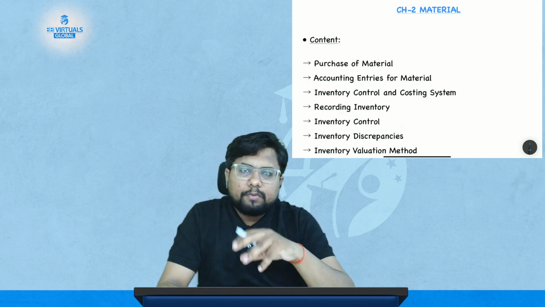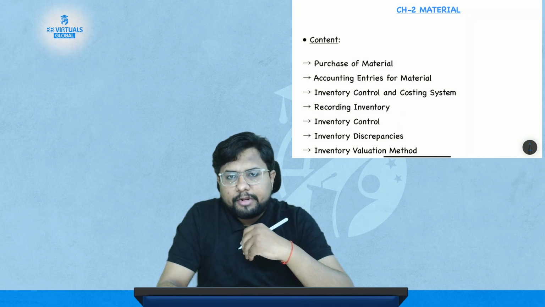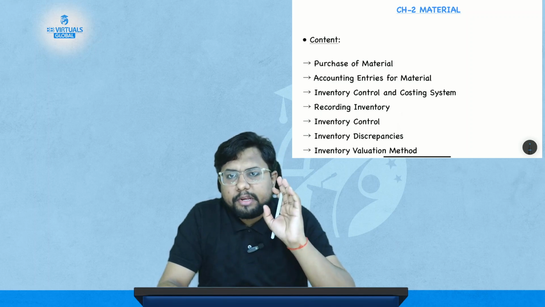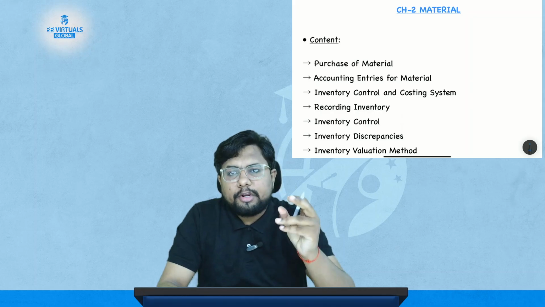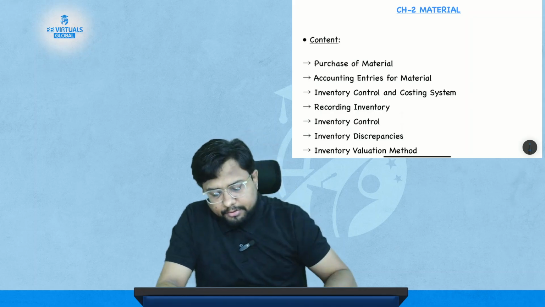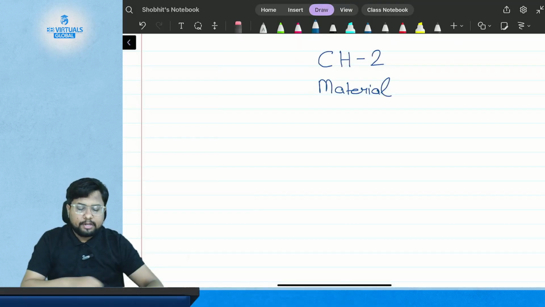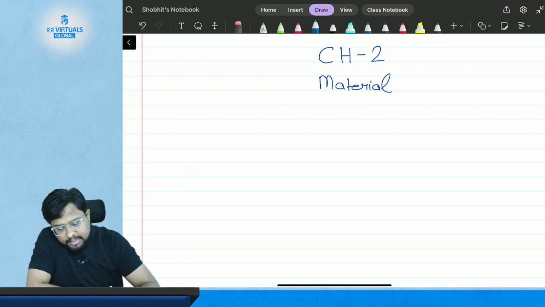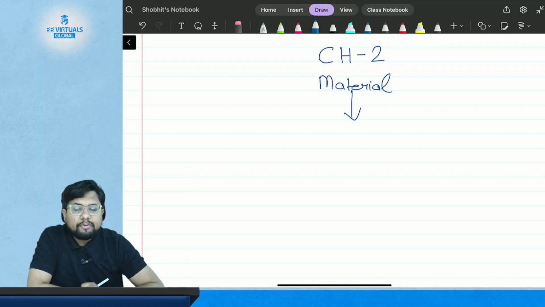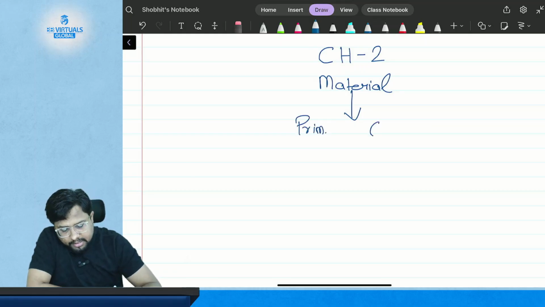This is one of the interesting chapters and most important chapters of your management accounting. So let's start with the meaning of material, what is material and how they are recorded in the books of management accounting. Now, what is material? Material is generally concerned with manufacturing activity. It is primarily concerned with manufacturing activity.